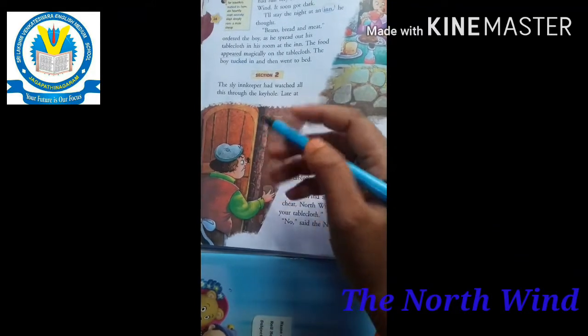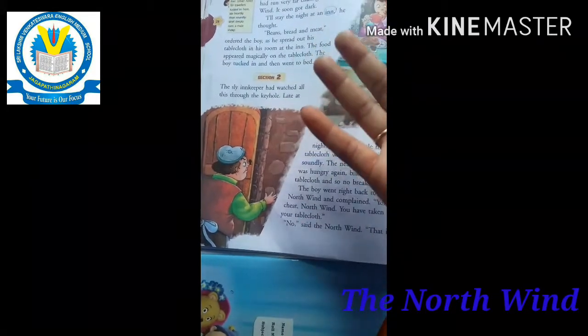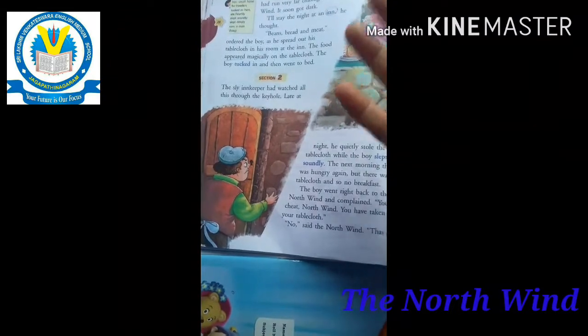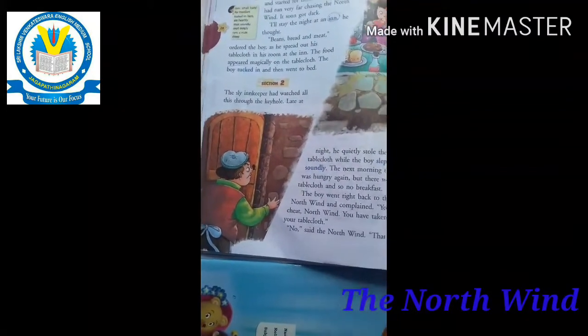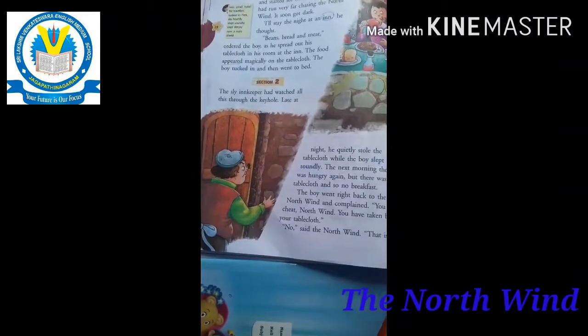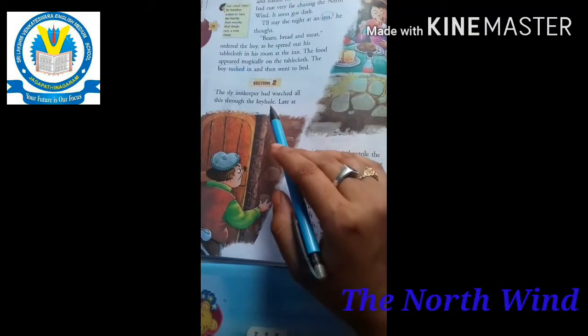How can the boy order the beans, bread and meat? How can it appear like this, magically? What is this tablecloth? He can't understand. So he observed through the keyhole.